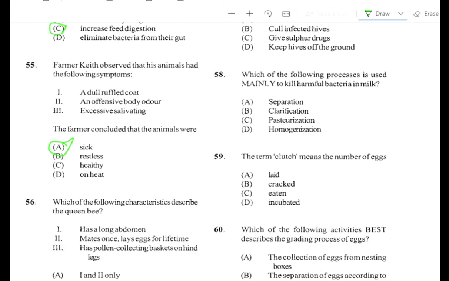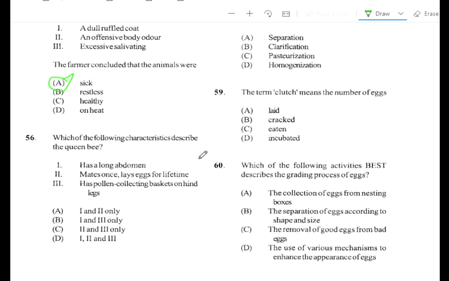Question number 56. Which of the following characteristics describe the queen bee? 1, has a long abdomen, yes. 2, mates once, lays eggs for a lifetime, yes. 3, has pollen collecting basket on hind legs, no. The queen does not do that. Alright, so the answer is A, 1 and 2 only.